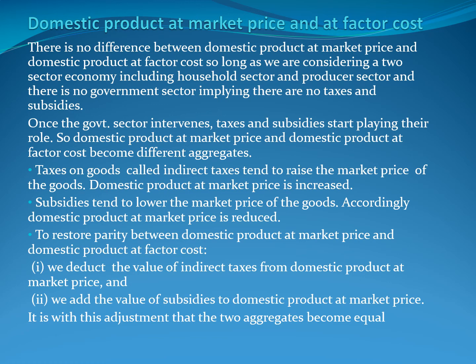Now, what is factor cost? Factor cost refers to all the payments made by the producing unit to the factors of production for rendering productive services in the production of goods and services. Now, what is market price? Market price is the price at which a commodity is sold in the market. It is the price which the buyers pay for the commodity. Market price is the sum total of factor cost and net indirect taxes. So the equation is market price is equal to FC, that is factor cost, plus NIT.